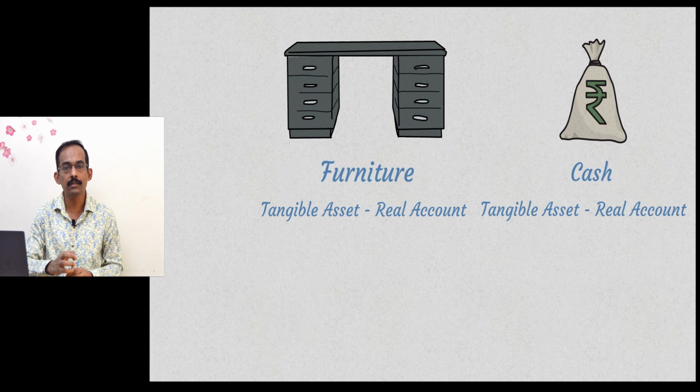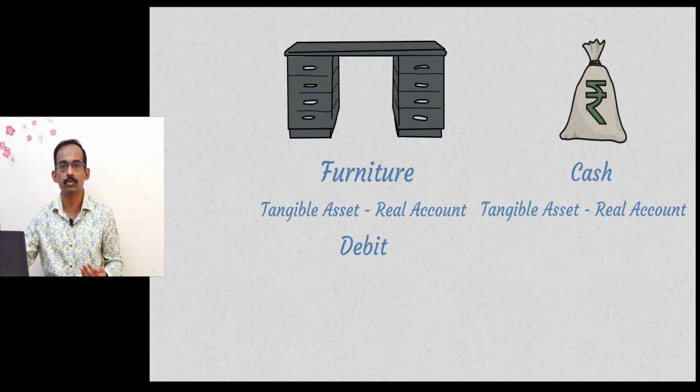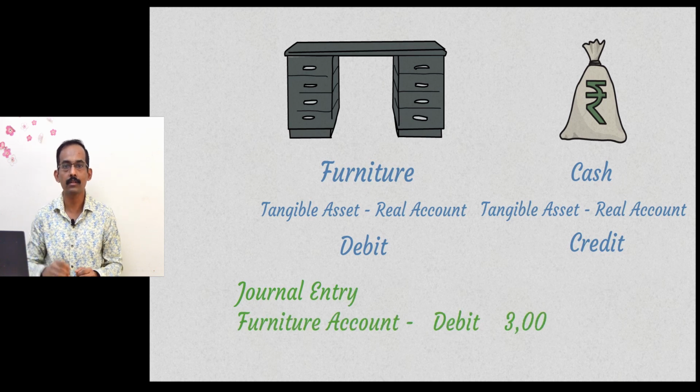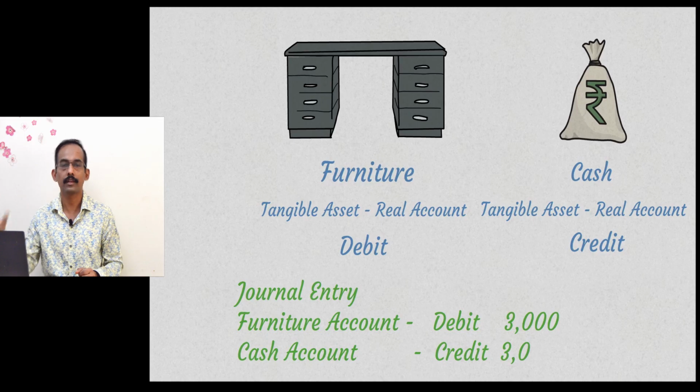Debit what comes in, credit what goes out. So here furniture comes in, you need to debit furniture, and cash goes out, so you need to credit the cash. So your entry is drafted: furniture account debit 3,000, cash account credit 3,000.